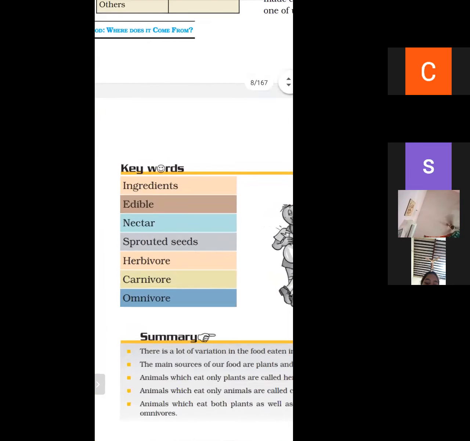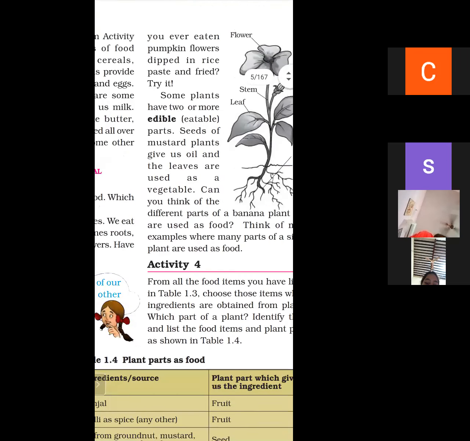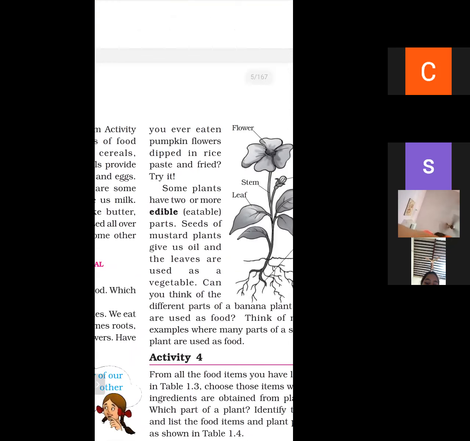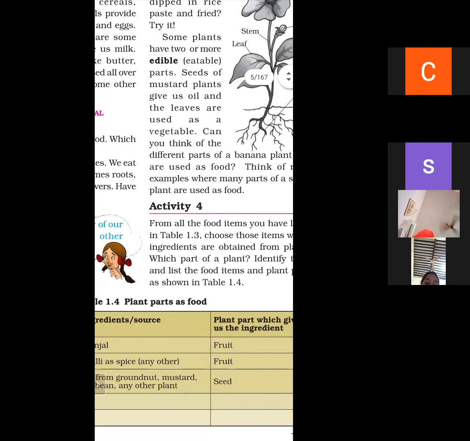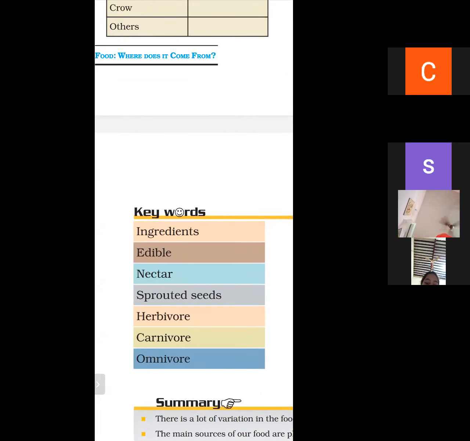First is ingredients. Materials that are used to make a particular dish are called ingredients. And what is edible? The edible definition is given in the book. Some plants have two or more parts that are eatable. Eatable parts of a plant are called edible.